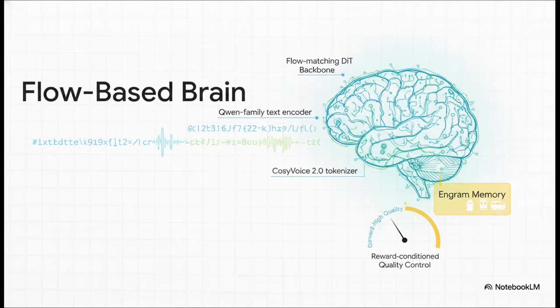Think about reading a script. If you see the phrase "energetic girl" or "train whistle" multiple times, you naturally recognize the pattern, right? Well, the Engram layer acts as a memory bank to quickly recognize these fixed caption patterns, which severely reduces the burden on the model's overall attention mechanisms. They also throw in reward condition quality control, basically forcing the model to bias its generation toward only the highest possible audio quality. But that raises a big question.